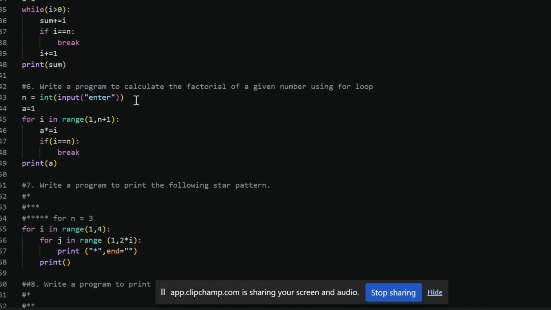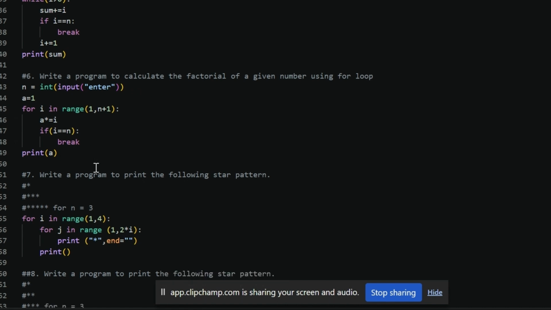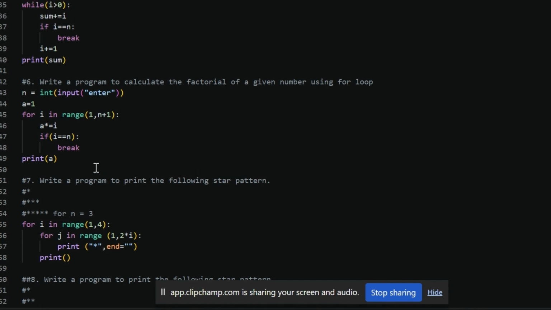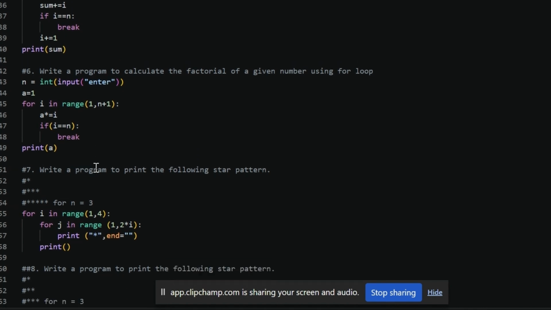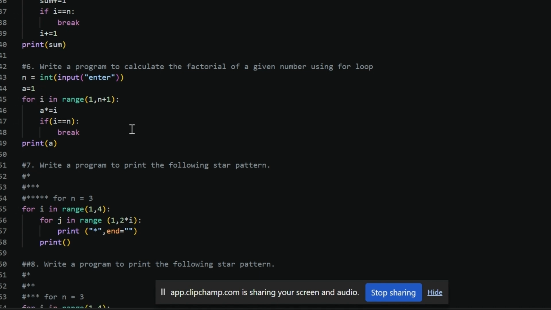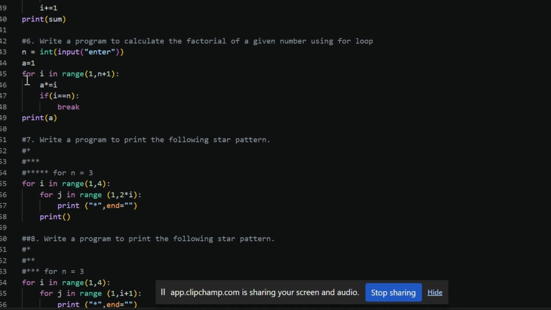So we are taking input from the user, then initializing A with 1. Why we are initializing with 1 is very important. You will understand later why we initialize it with 1. See, we are iterating from 1 to n plus 1. Why n plus 1? Because the last one is not included, which means we are iterating over 1 to n.